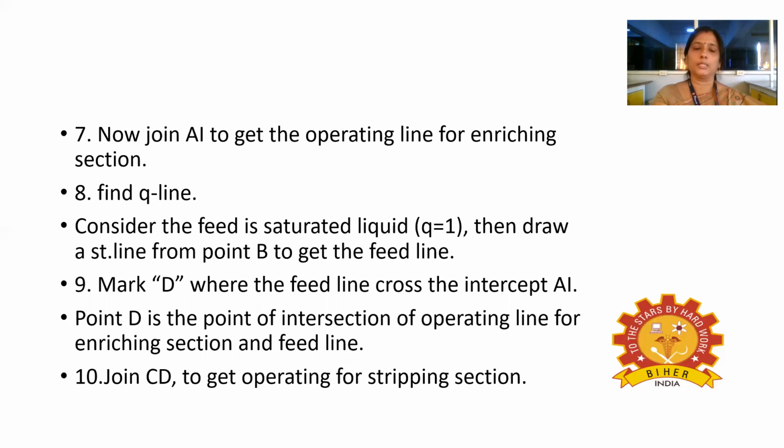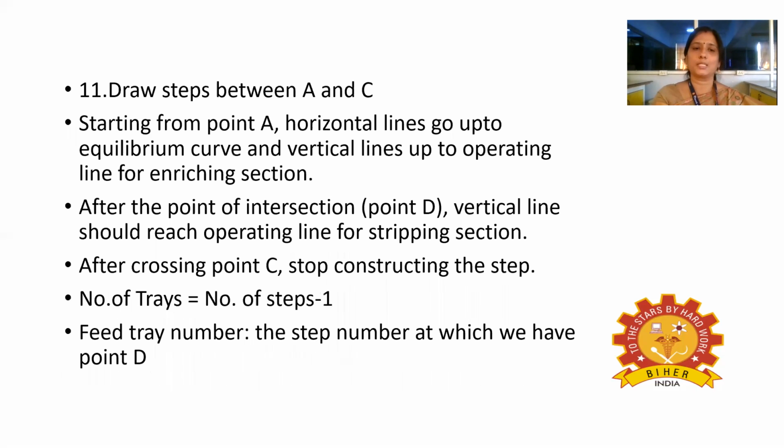And we have to mark D where the feed line crosses the intercept. The point D is the point of intersection of the operating lines, and we have to join C and D to get the operating line for the stripping section. Then we have to start drawing the steps between A and C. Starting from point A, the horizontal line has to go up to the operating line for the enriching section, then the vertical line up to the operating line.